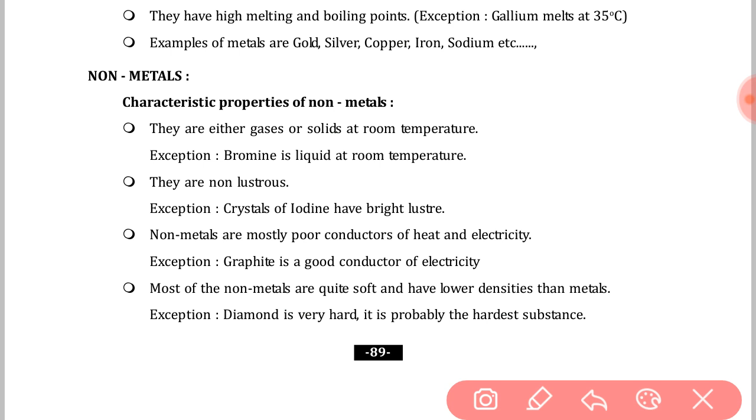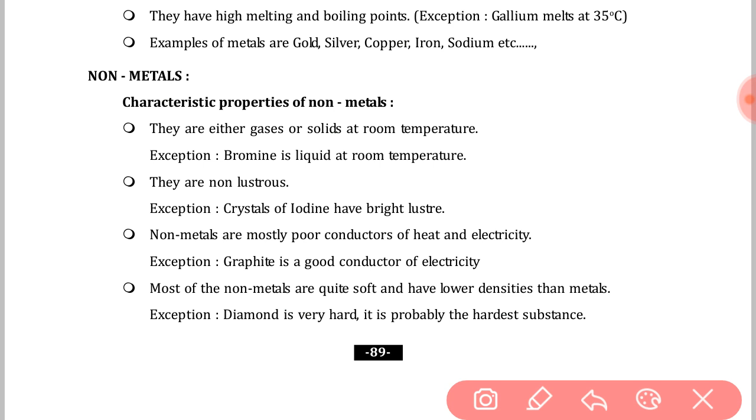Now these are either gases or solids or liquid at room temperature. Most are found in gaseous state, but a few in liquid state and a few also in solid state. Exception, bromine is a liquid non-metal at room temperature. Second property, they are non-lustrous in nature because non-metals are gaseous in nature. Carbon and silicon are also non-lustrous. Exception, crystal of iodine. Iodine crystal can be lustrous in nature.